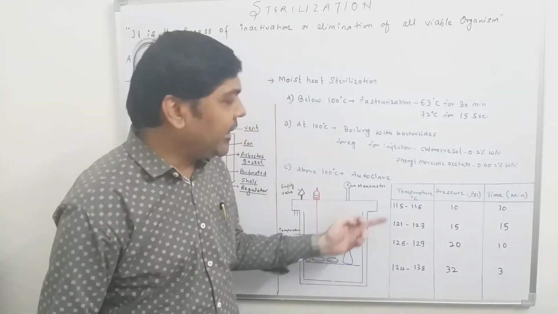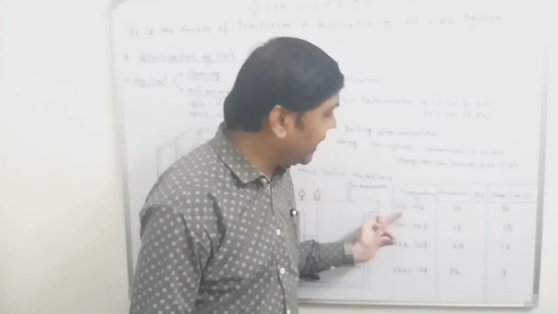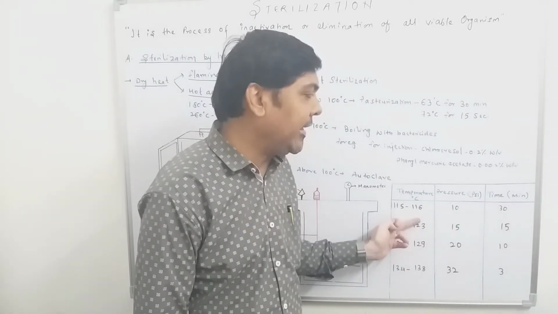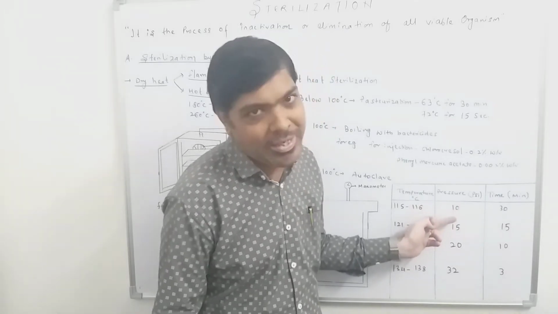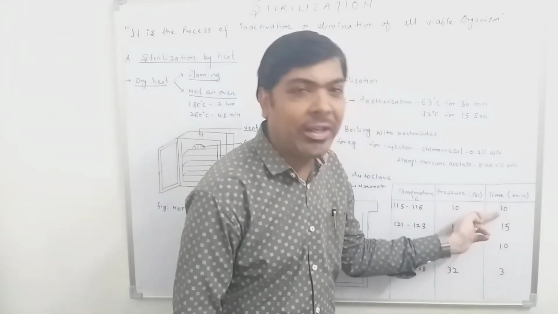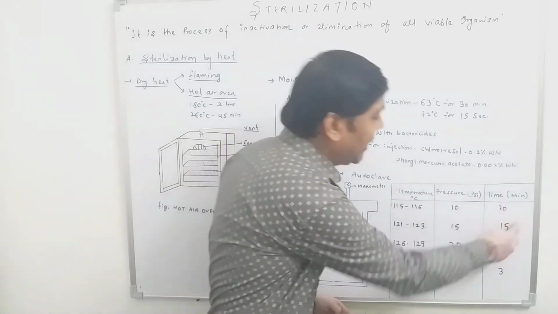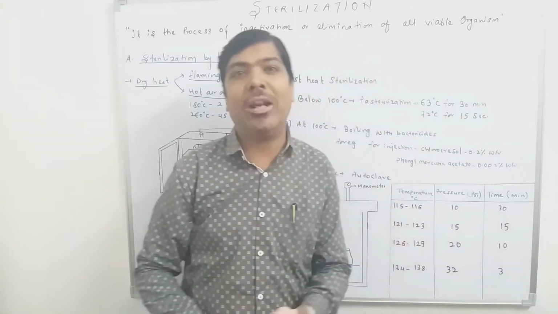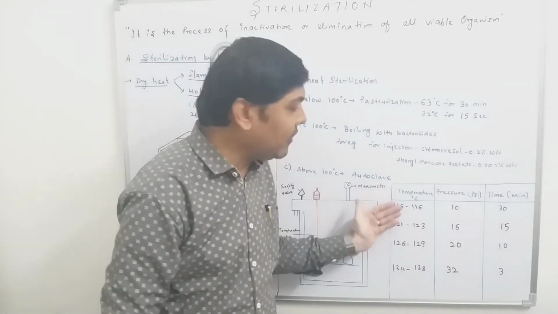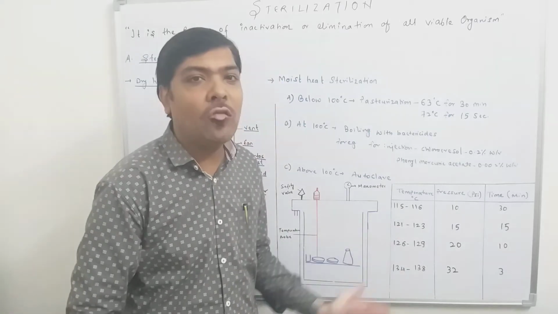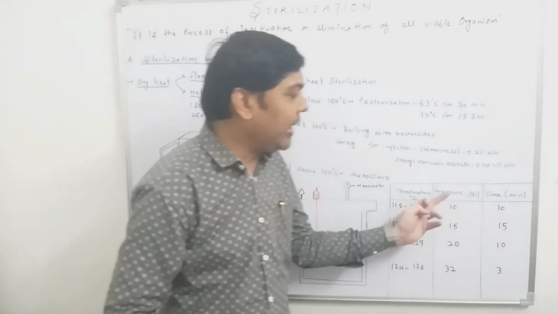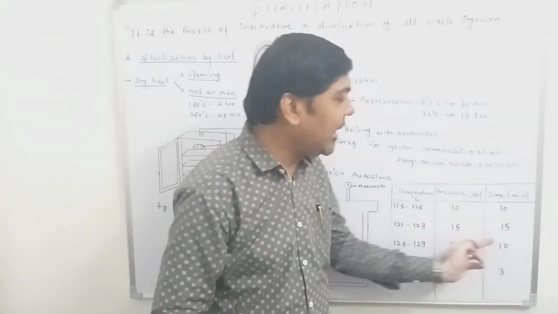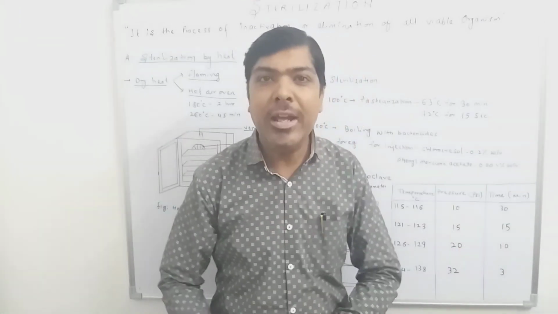So when the temperature is around 115 to 116 degrees centigrade, the pressure inside the autoclave is 10 psi, and the time of exposure is 30 minutes, then this condition is responsible for the sterilization process. There are many variations available, like we can go for a temperature of 121 to 123 degrees centigrade, then the pressure will be 15 psi and the time of exposure will be 15 minutes.